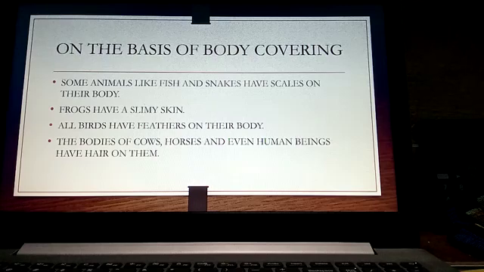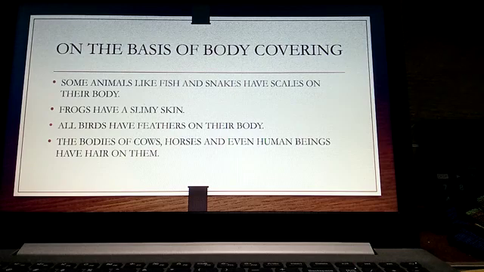Some animals like fish and snakes have scales on their body, children. And when we see, frogs have a slimy skin. The skin will be very soft and slimy. And birds have feathers on their body.